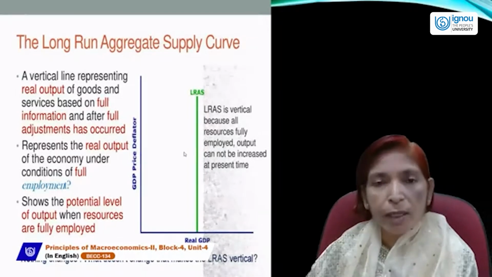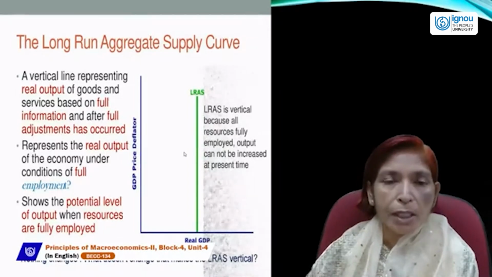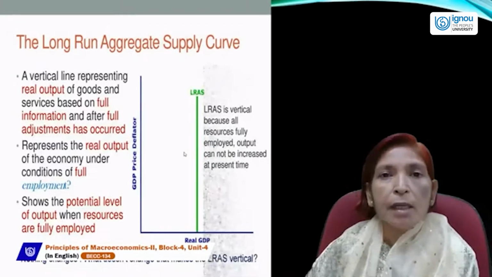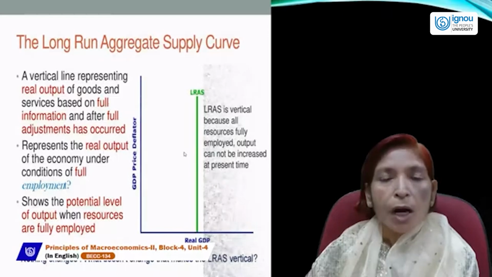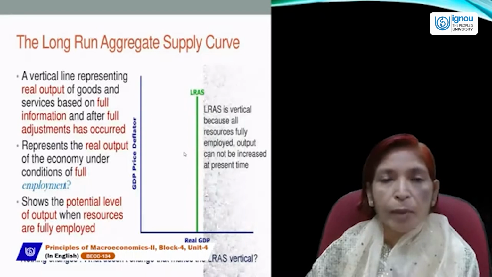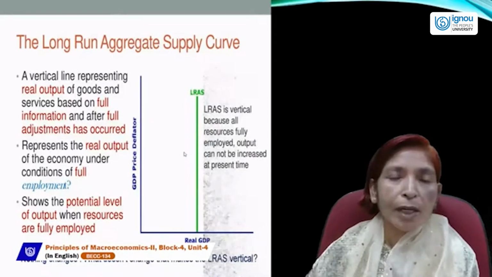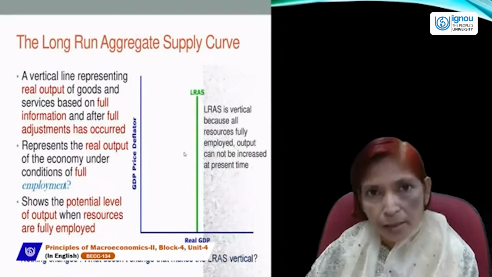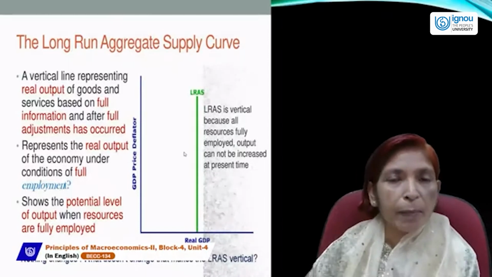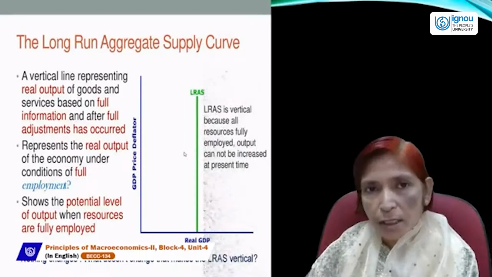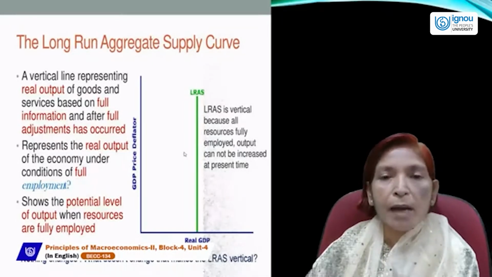There is no gap between real GDP and potential GDP. What is potential GDP? Potential GDP is the capacity to produce. How much capacity to produce with the available resources? What we are expecting to produce, that is potential or capacity to produce. And the actual GDP shows what we actually produce with the help of those available resources. This potential GDP may differ from actual GDP. So if there is a difference between potential GDP and actual GDP, then a GDP gap will occur.